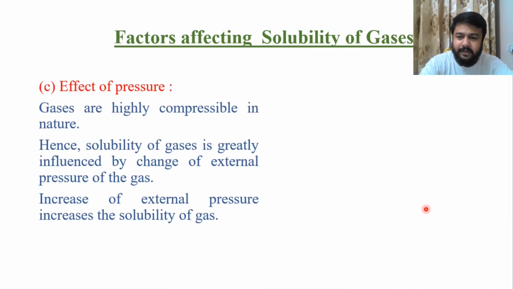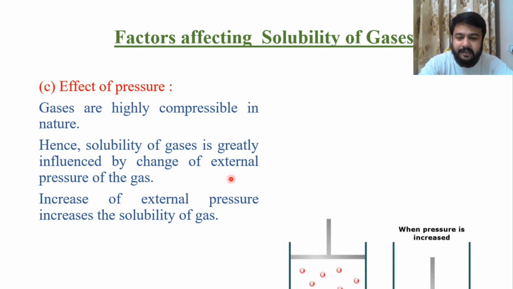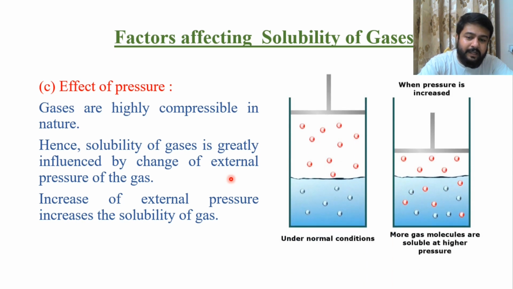Next effect is pressure. Gases are highly compressible in nature, so we can compress them and make them soluble in liquid. Hence, the solubility of gases is greatly influenced by a change in the external pressure of the gases. Increase in external pressure increases the solubility of gases. From these two points, we conclude that the solubility of gases and the solubility of solid solute are totally opposite. In the case of solids, pressure doesn't play any effect. But in the case of gases, pressure plays a very important effect.